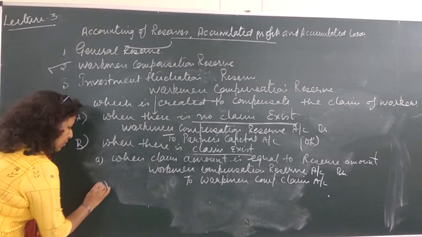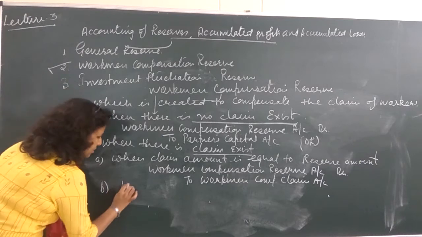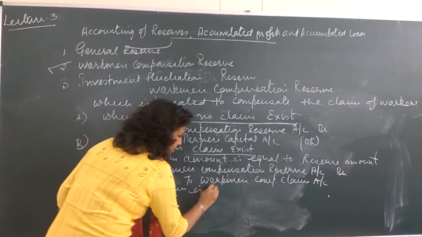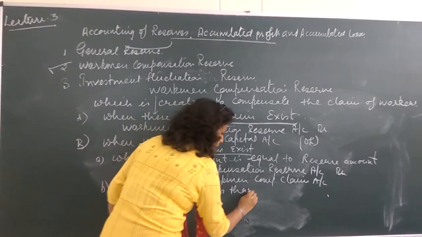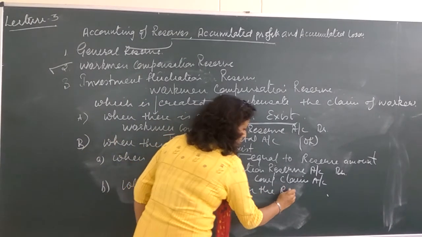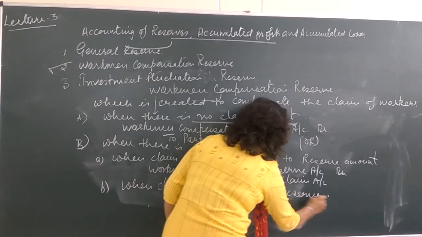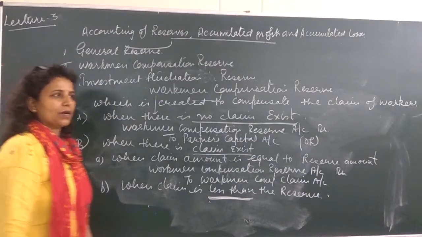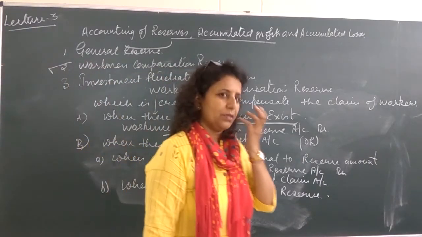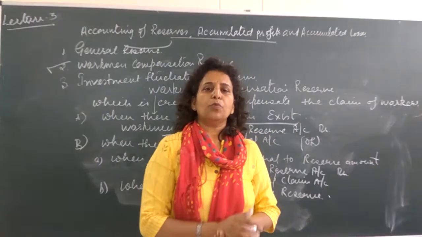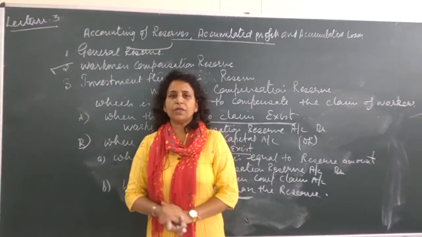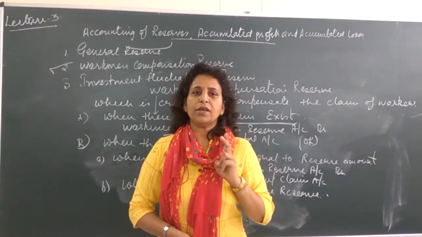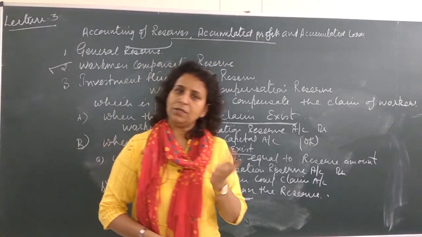Now, second possibility we have when claim is less than the reserve. So when we have a lesser claim, suppose your claim is 80 rupees and you have a reserve of 100 rupees. That means 100 rupees reserve we have, only 80 rupees claim is there. Still 20 rupees are with the firm. So 20 rupees is free. That 20 rupees will be transferred to the partners capital account.